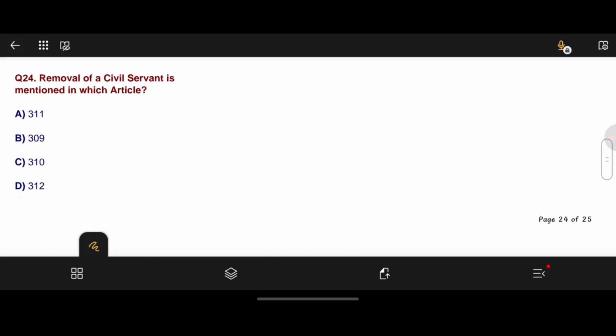Moving to question number 24. Removal of civil servant is mentioned in which article? Options are A. 311, option B. 309, option C. 310, option D. 312. Here option A is the correct answer, 311.